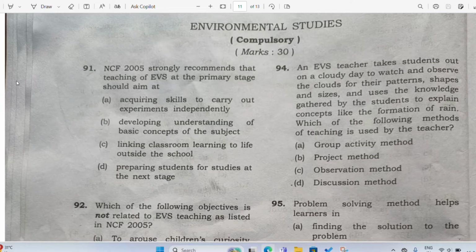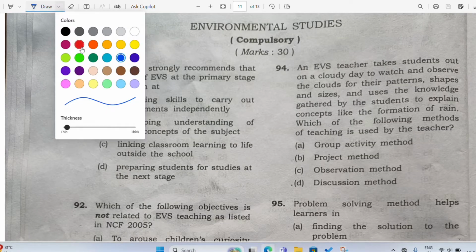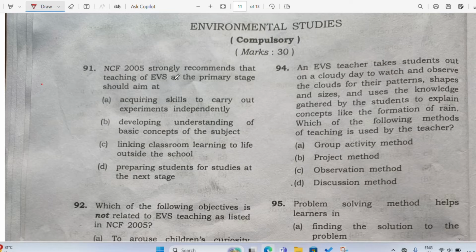So let's go. Question number 91 says that NCF 2005 strongly recommends that teaching of EVS at the primary stage should aim at. We have studied the National Curriculum Framework and the different recommendations given by NCF 2005.